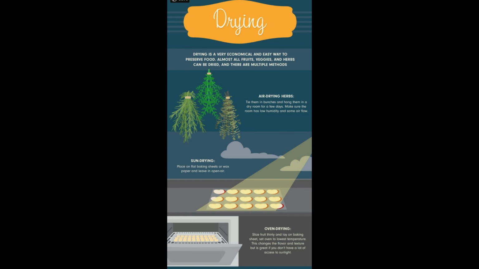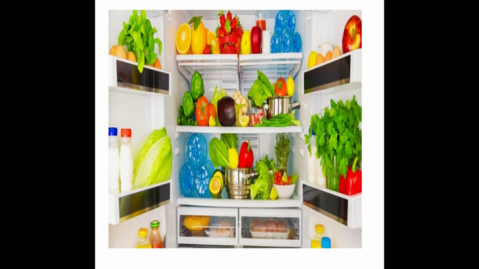Then the second method is cooling. Things which are stored in the refrigerator or in a cool place, so that microorganisms do not grow on them early. They do not get the warmth, which would make the food spoil earlier. So this method of preserving food products kept in the refrigerator is known as cooling.